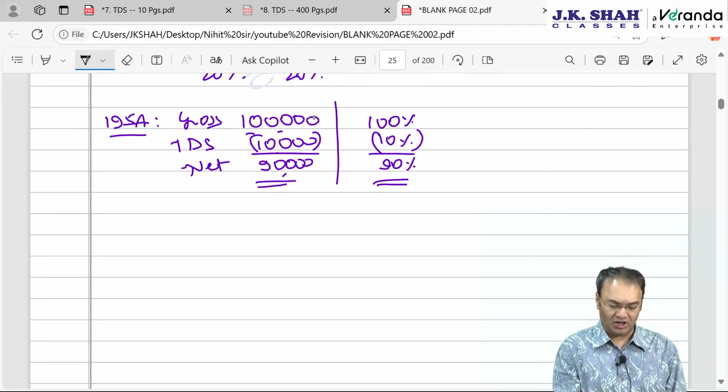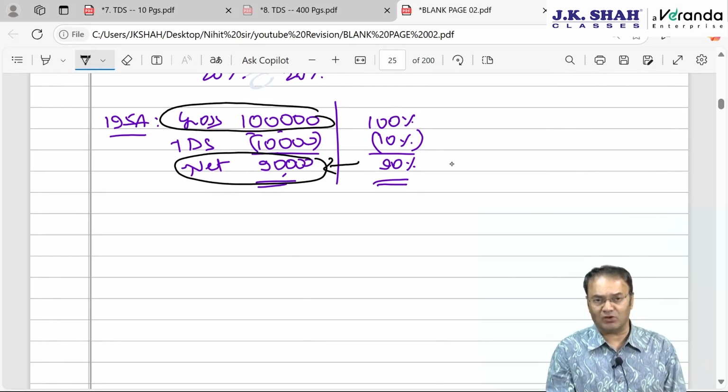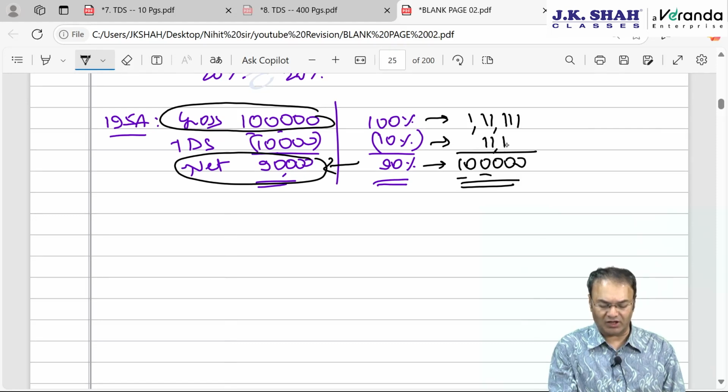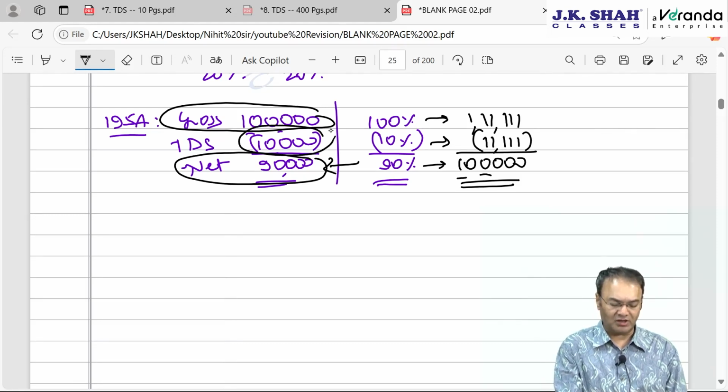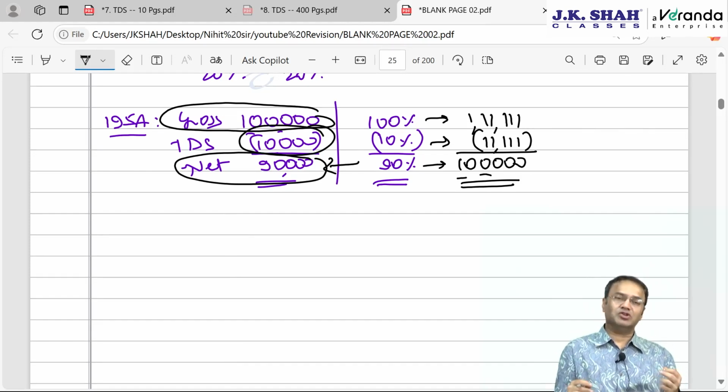Earlier 1 lakh was the gross amount and this was the net of TDS, 90%. However, if somebody wants 1 lakh rupee net of tax, then that 1 lakh will be reflecting 90%. If 1 lakh is 90%, how much is 100%, how much will be 10%? We'll have to go backwards. This will be 1 lakh 11,111 and TDS accordingly will be 11,111, as compared to 10,000. Payer will have to deposit 11,111. Two more questions.